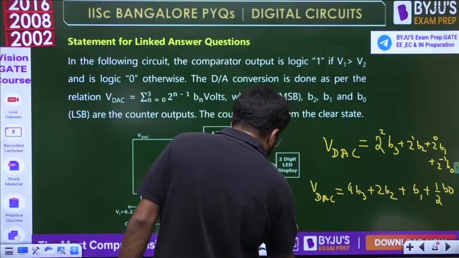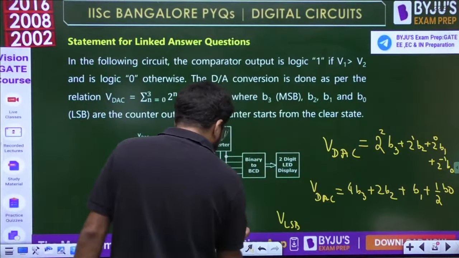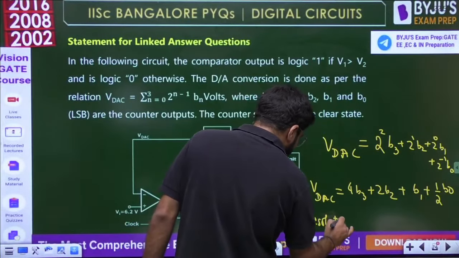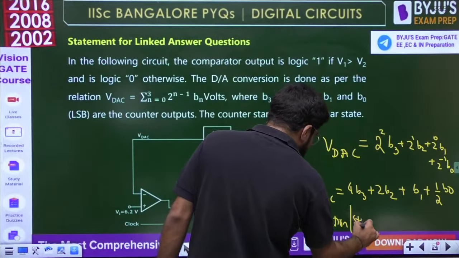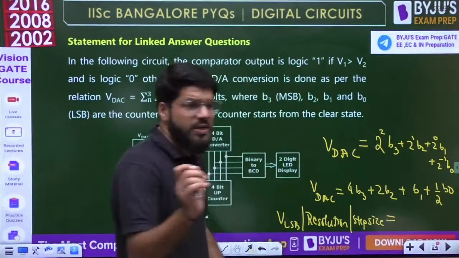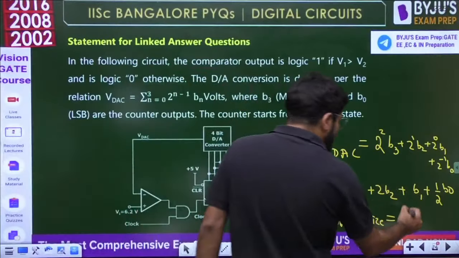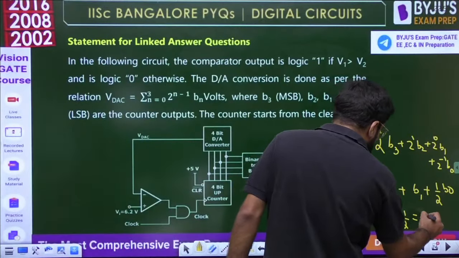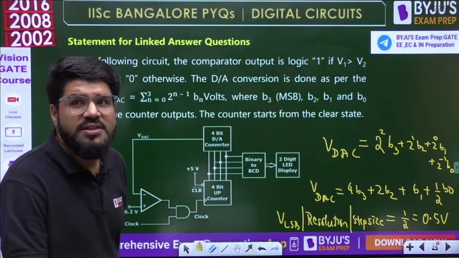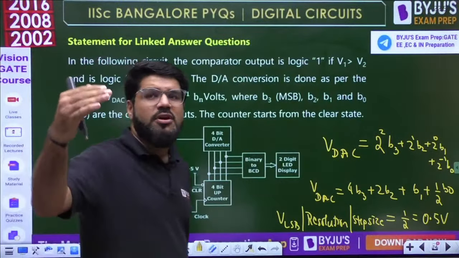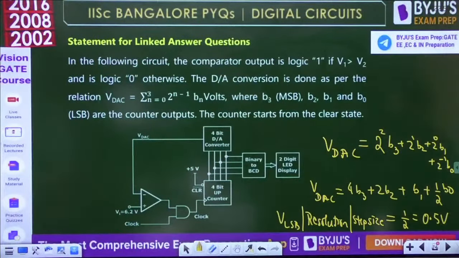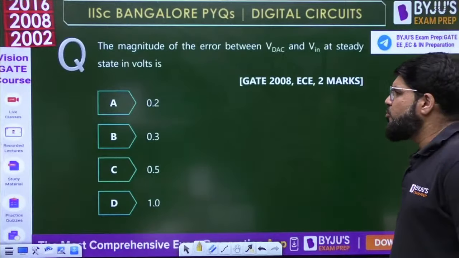Now what is the VLSB? That is known as the resolution, or also known as the step size. When I take 1 step ahead, that is the LSB. LSB means only B0 is high, so that is going to be half, that is 0.5 volt. So the resolution of the DAC is half volt, 0.5. In terms of analog output, it will be moving in steps of 0.5, 0.5, 0.5.